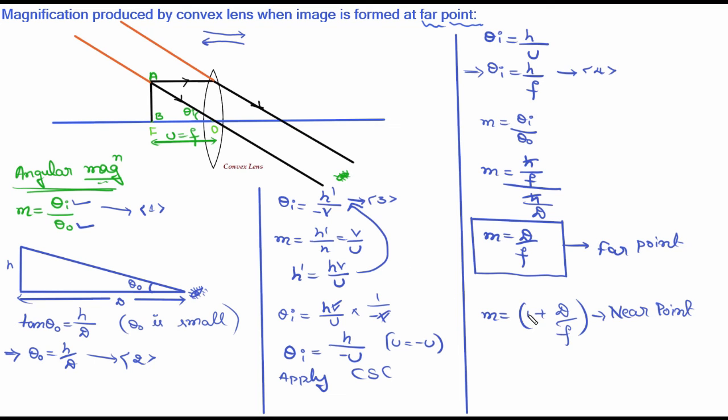Here you have 1 plus d by f, whereas here you have only d by f, which means images produced at the near point are more magnified, whereas for the far point images are less magnified. But we prefer to see the images at the far point because here the strain on eyes will be less. Here the strain on eyes will be more.